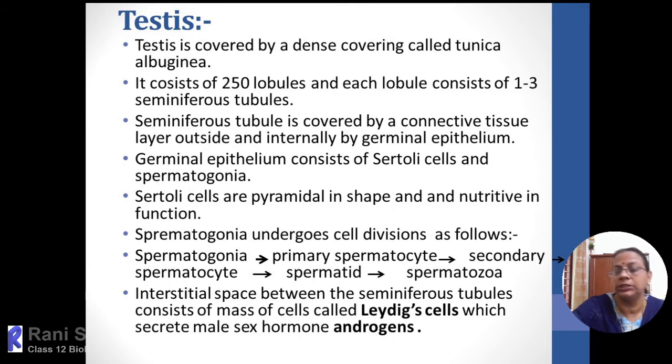Ejaculation means the release of semen outside the body. The release of semen into the vaginal tract of the female is called insemination. So ejaculation and insemination are different.